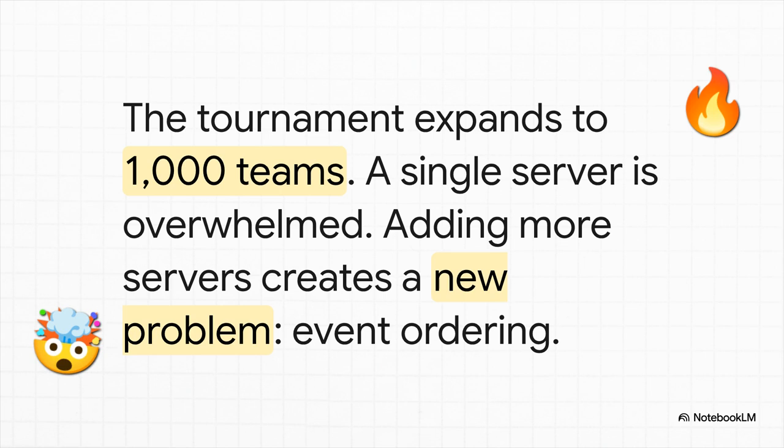So we think, okay, let's just add more servers. But that creates a brand new, massive problem. How on earth do you keep all the events for one specific game in the right order? And this is the chaos that you get. When you're just randomly throwing events at servers, a substitution that happened in the 83rd minute might actually get processed before a goal that was scored in the 80th. And suddenly your real-time stats are just plain wrong, and your website is a total unreliable mess.